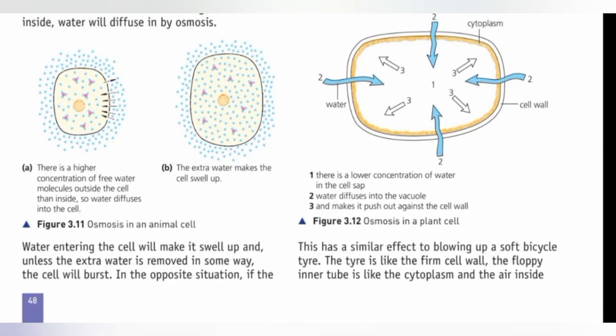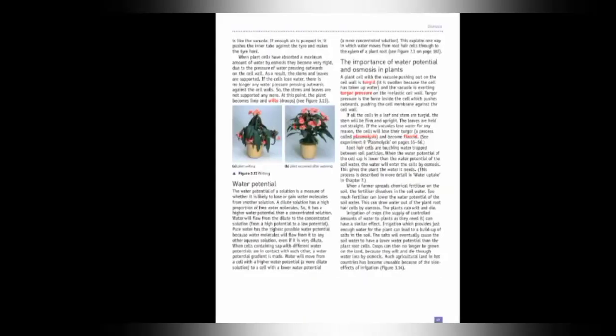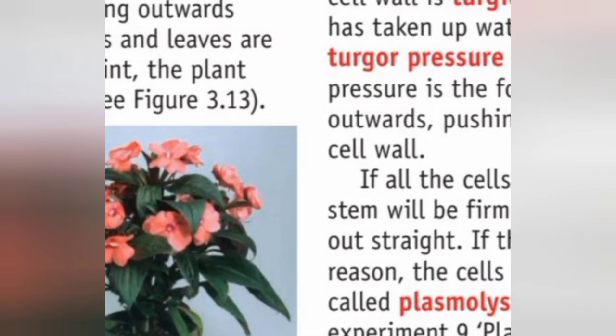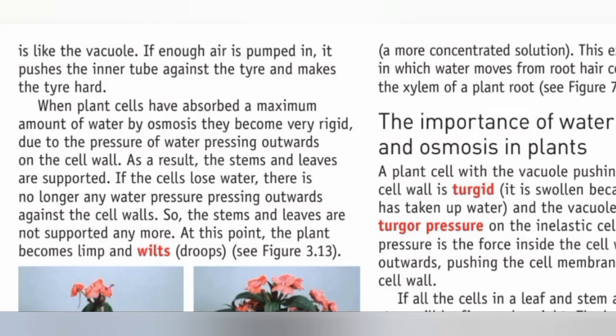This is just like the tire of a bicycle. The tire is firm like the cell wall. The floppy inner tube is like the cytoplasm, and the air inside is like the vacuole. So when enough air is pumped in, it pushes the inner tube against the tire and makes the tire hard.